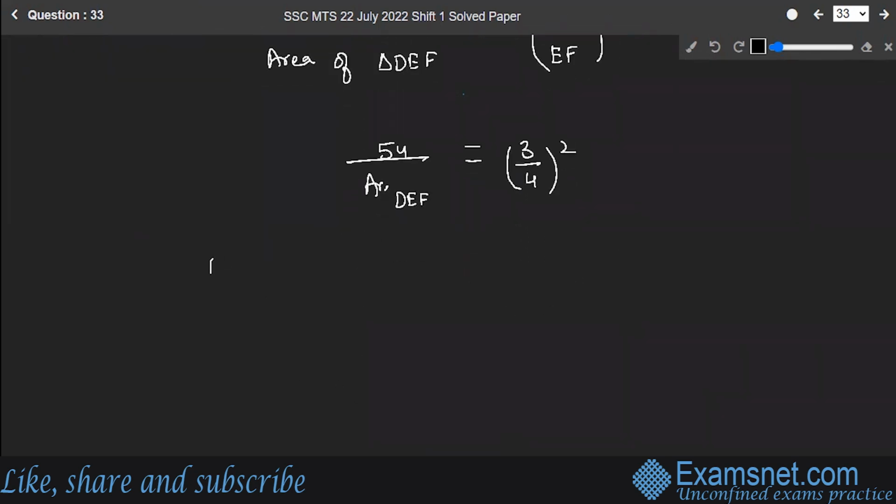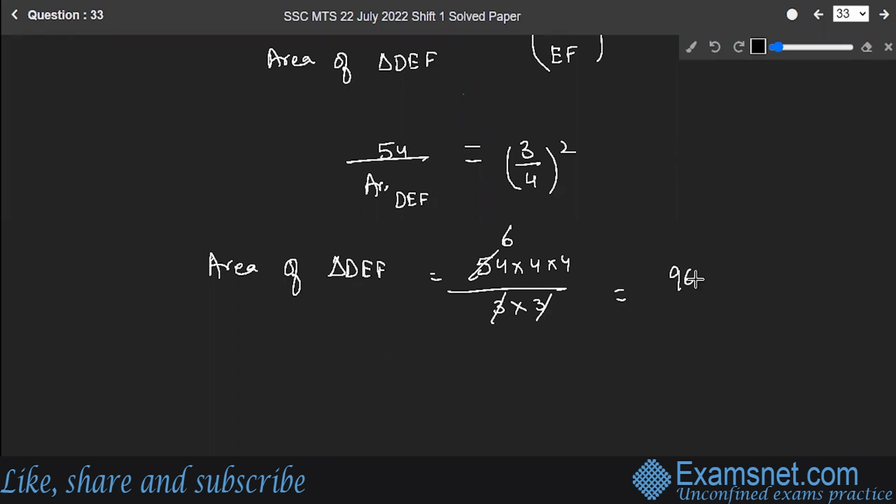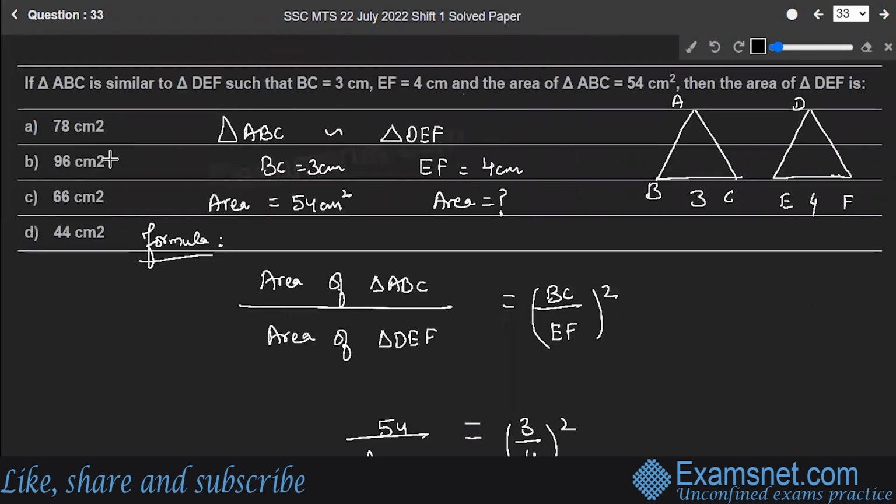This gives you the area of triangle DEF as 54 multiplied by 4 multiplied by 4 upon 3 into 3, right? This will cut at 6 and you will have 16 times 6, that is equal to 96 centimeters square as the area of triangle DEF. So option B is the correct answer to the question.